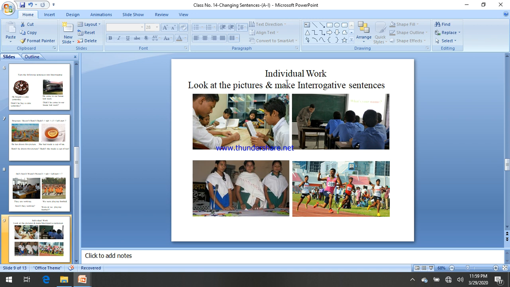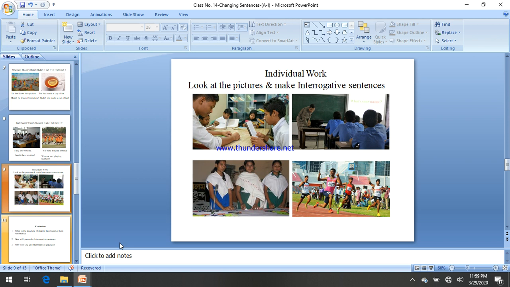So you have to make 4 individual sentences. First make 4 affirmative sentences from these 4 pictures, and then change these sentences into interrogative. Hope you will be able to complete this.